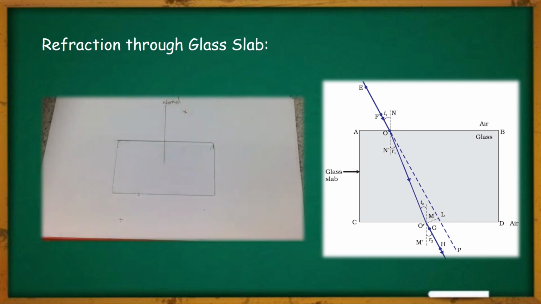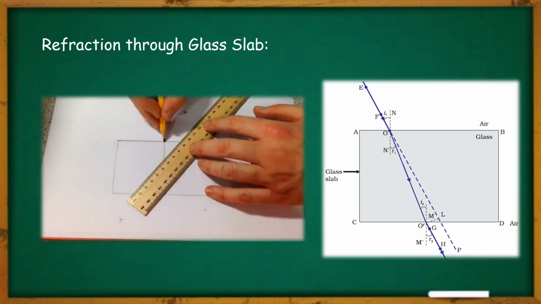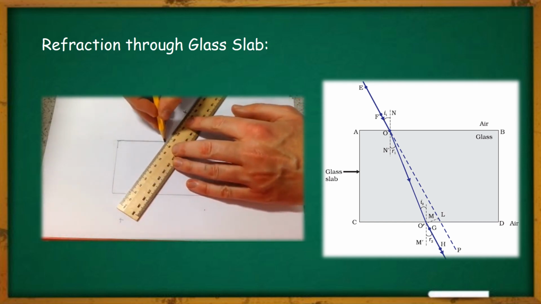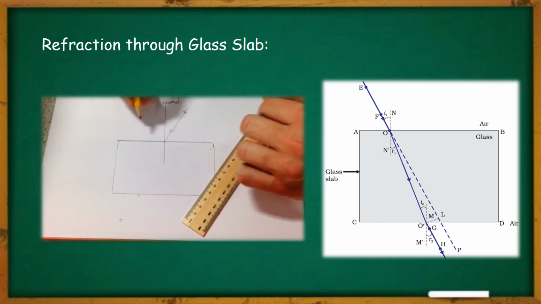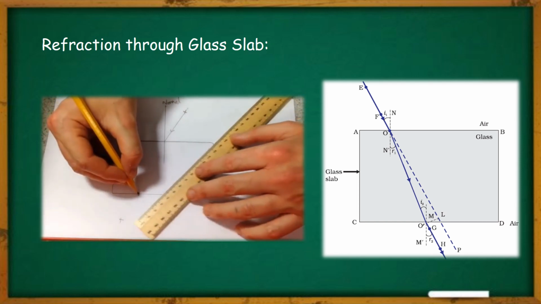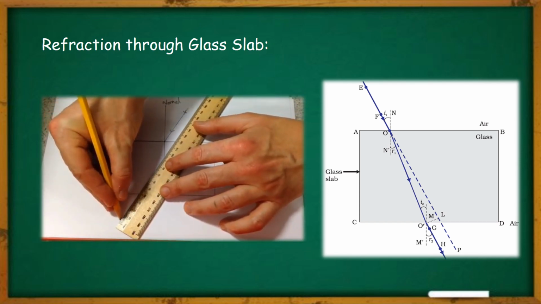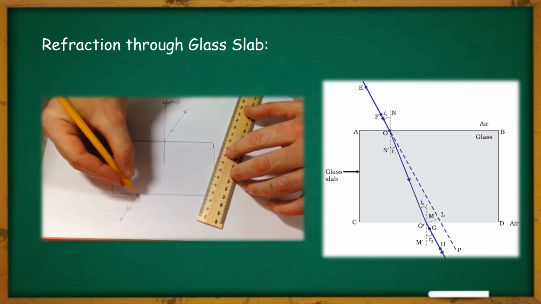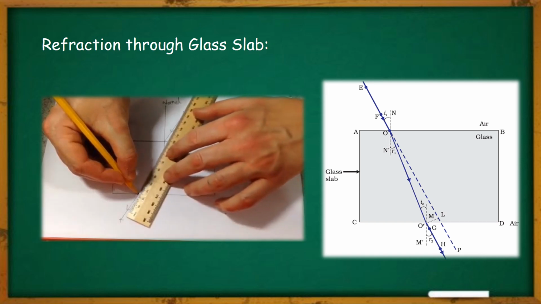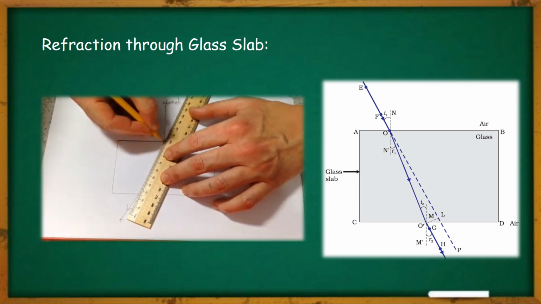After that, we will remove the glass slab, and now we will take a centimeter scale and start joining those points, and this will give us the incident ray. This one is the emergent ray, and in between this is the refracted ray.